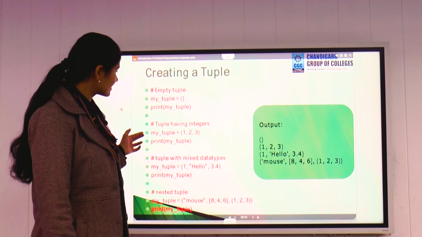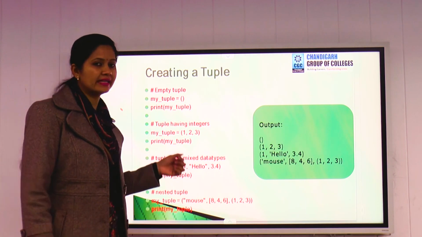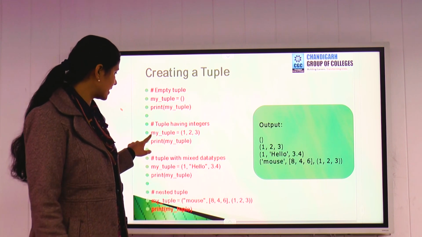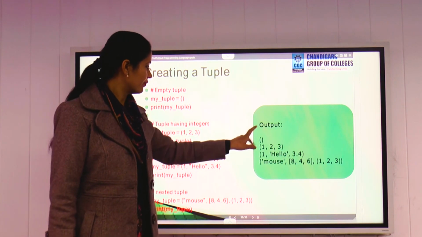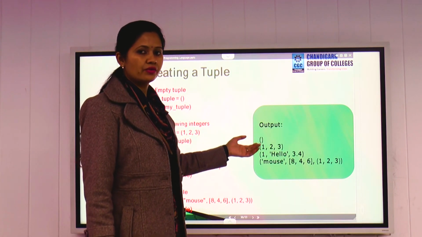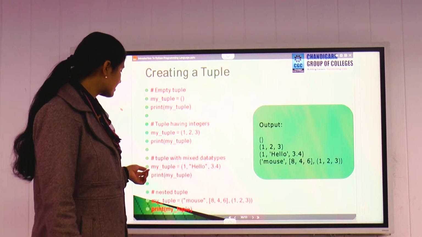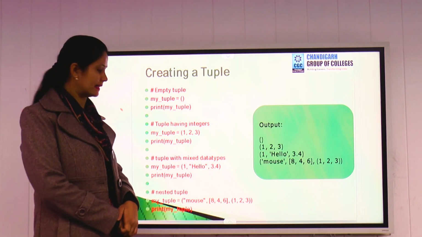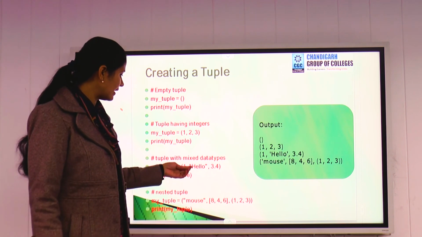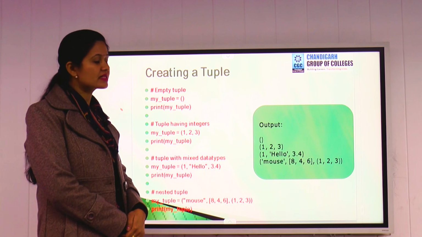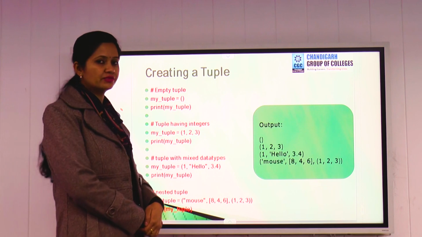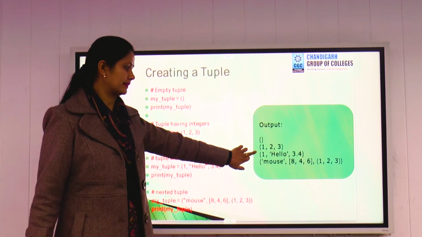In the next example, we have created a tuple with integer values, right? Once you give the print command with this variable name, we will get the result like this: within parentheses 1, 2, 3. That specifies that these values are from a tuple. Next, we have used a tuple with mixed data types. We have taken a variable name myTuple, and within parentheses we have used mixed values: integer, string, and float values. Once you print this variable, you will get the result like this.